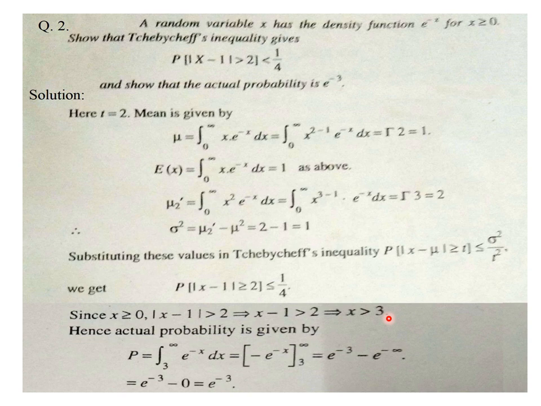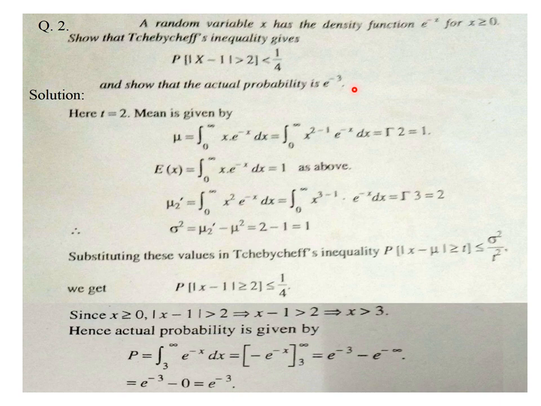In the case of a continuous random variable, we know about finding probabilities. If it is showing x greater than 3, its probability is from 3 to infinity. So the integration from 3 to infinity of f(x) dx. f(x) means the PDF, which is e power minus x, so e power minus x dx. By simplifying that, we obtain e power minus 3 as the solution of the second part.